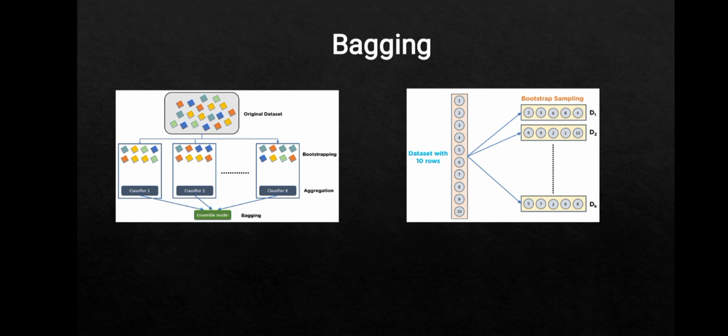The algorithm is performed as follows. Consider there are n observations and m features in the training set. Then we need to select random samples from the training dataset with replacement. Then a subset of m features is chosen randomly to create a model using the sample observations.